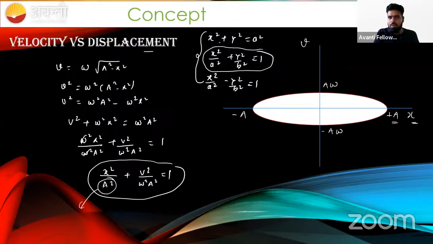So the coordinates will become a comma 0 and minus a comma 0. The semi minor axis, just compared with v square, is a omega and minus a omega. So what is the nature of the graph between velocity and displacement? We can say that this is nothing but an ellipse. I hope this is clear.